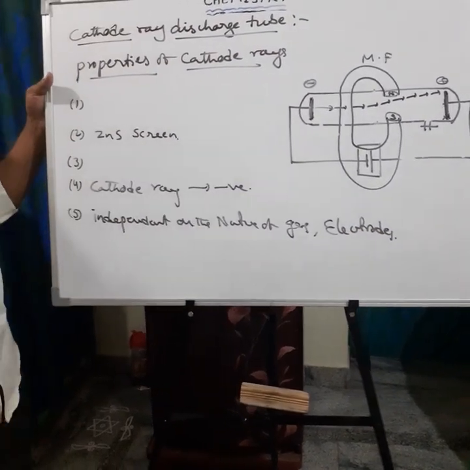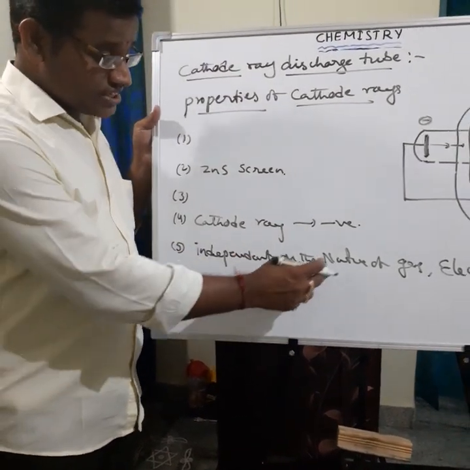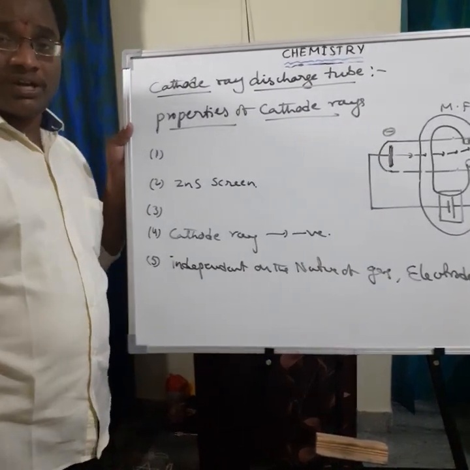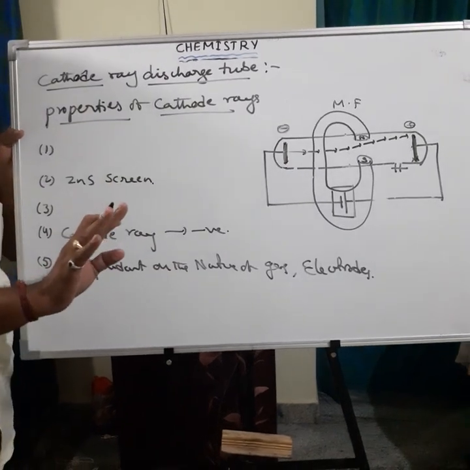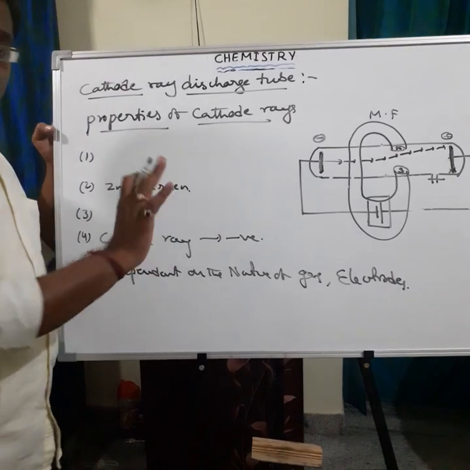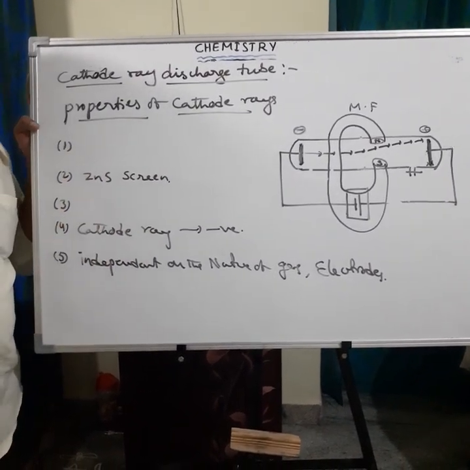That is the fifth point. That means if you take any type of gas in the discharge tube, the properties of the cathode rays do not change. Or if you use any type of electrode, the properties of cathode rays do not change.